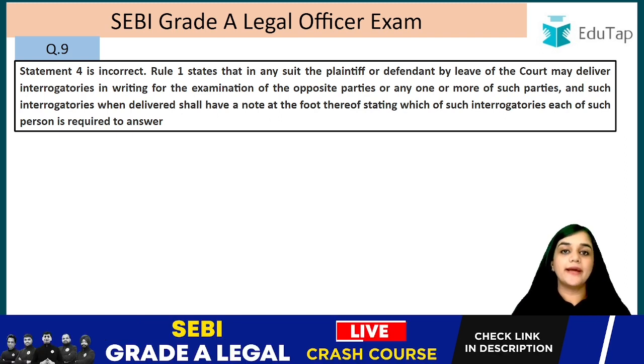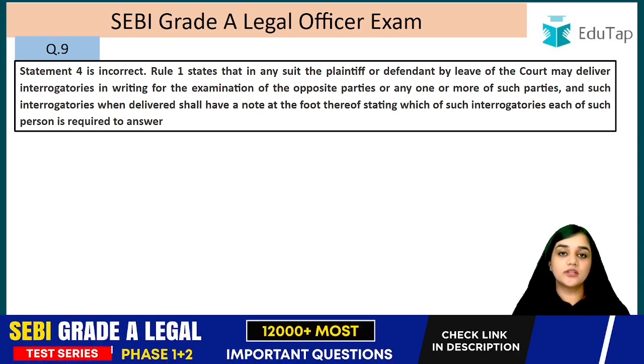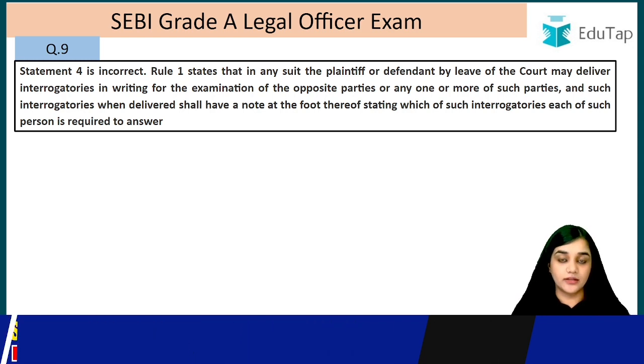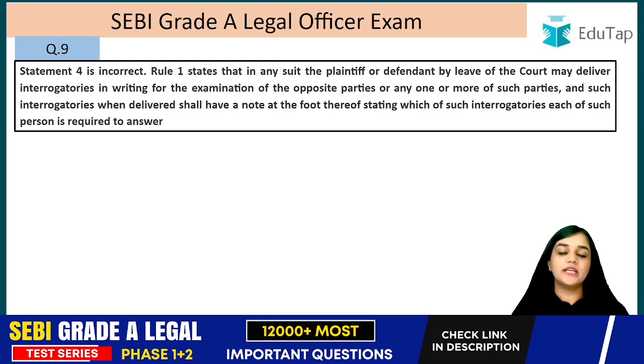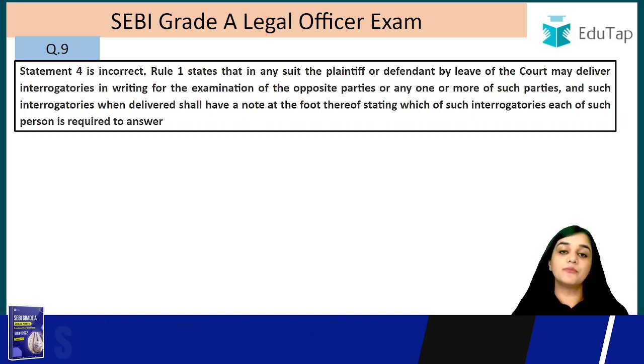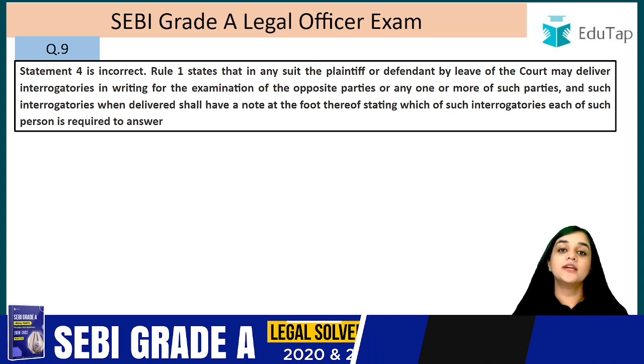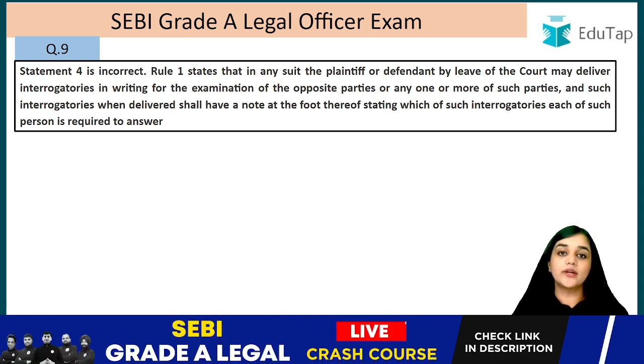Now, what do you mean by interrogatories? Interrogatories are nothing but a set of questions. They are just a questionnaire that one party delivers to another party, which they have to answer. It is for the discovery of fact, right? So in a case, one party feels that the opposite party is hiding something or is withholding some fact. In that case, they can prepare a questionnaire, a set of questions, and deliver it to the opposite party with the leave of the court, of course, and ask the opposite party to answer these questions. So this is what interrogatories mean.